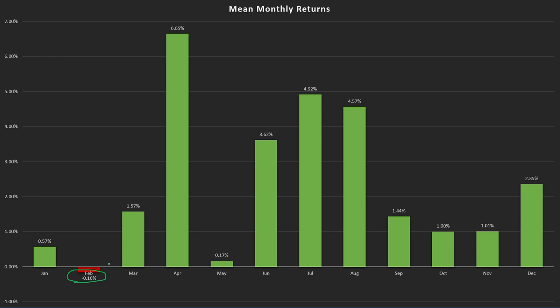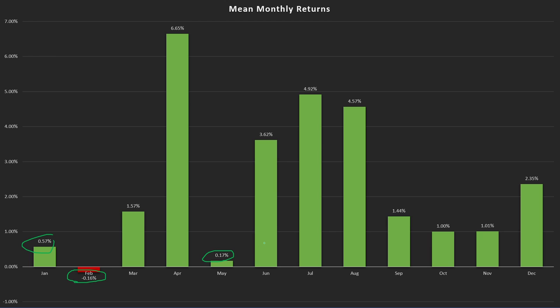Other than that, in all the other months, the mean or the average return is positive. But January and May are almost flattish, so they do not have considerable returns.